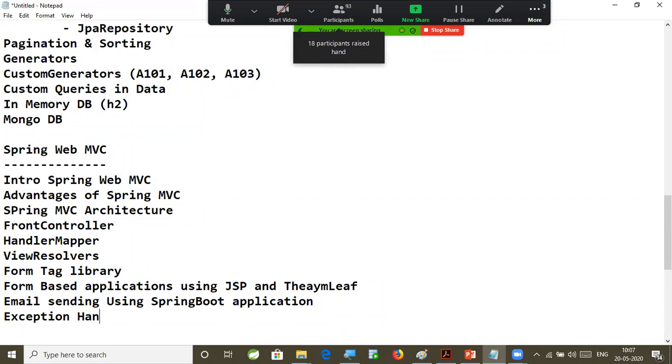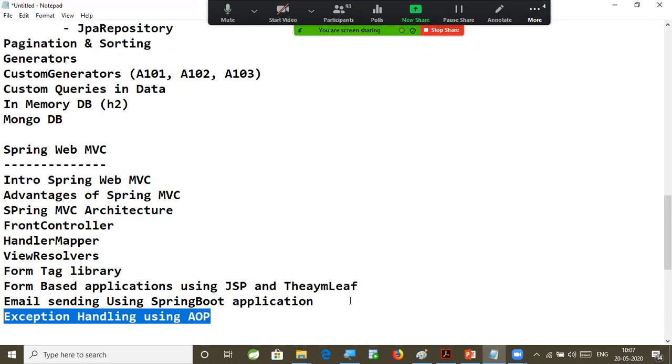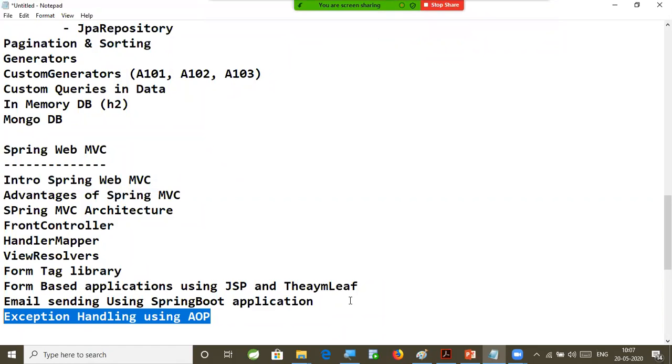Exception handling using AOP. Controller advisors we are going to use. Exception handling is very important for every developer, because whatever code we are writing today may work properly, but tomorrow, day after tomorrow, after 1 year, no guarantee, right? When the code is deployed to some higher environment, that code may not work, because of n number of reasons. But we need to handle that exception properly.